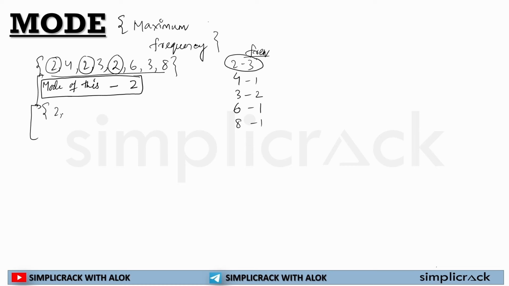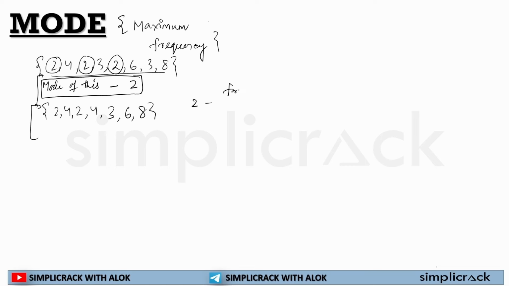The second possibility is if two observations have the same frequency. In this particular observation, 2 has frequency 2, 4 has frequency 2, 3 has frequency 1, 6 has frequency 1, 8 has frequency 1.